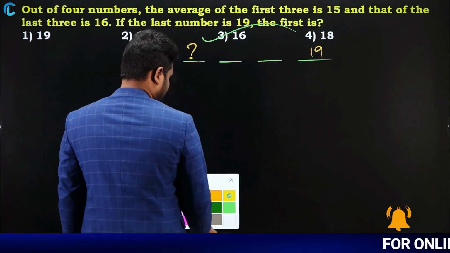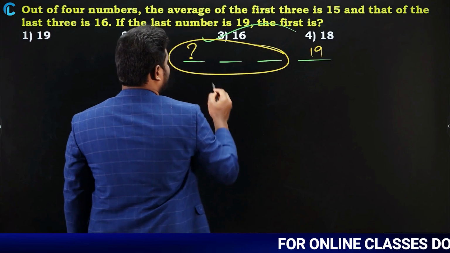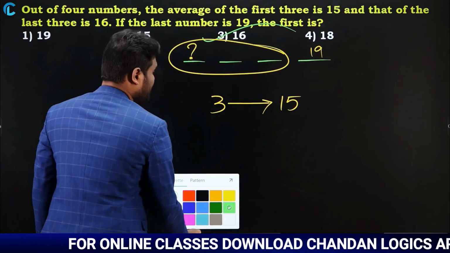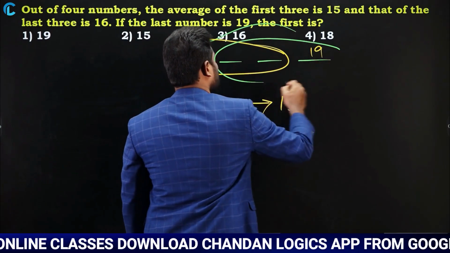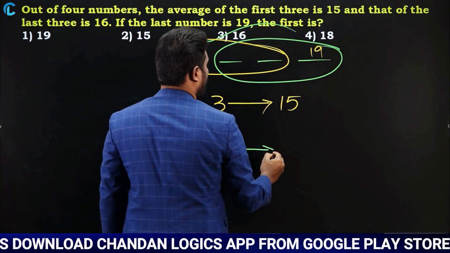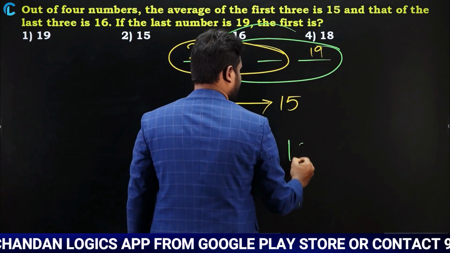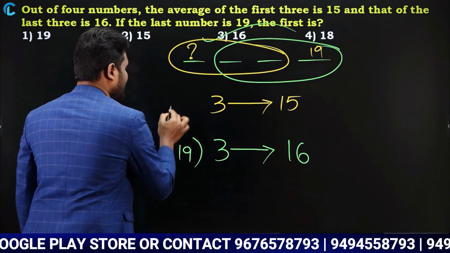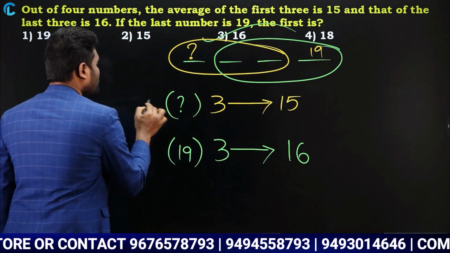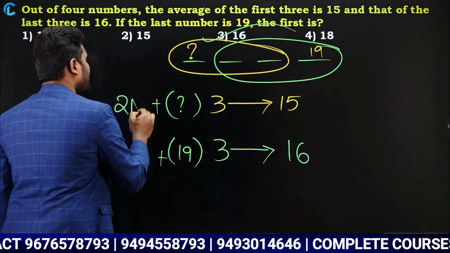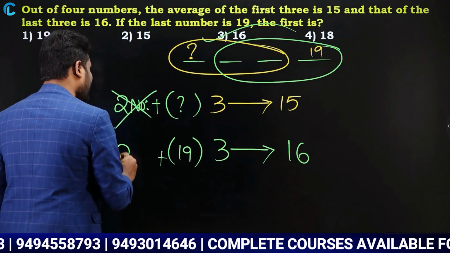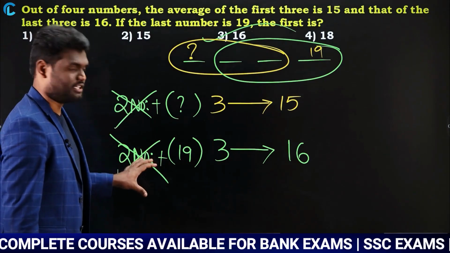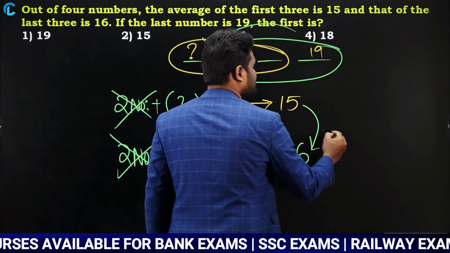In this question it is saying that the average of the first 3 numbers is 15, yes or no? Similarly, it is saying that the average of the last 3 numbers is 16. Now if the last number is 19, what is the first number? And you know that anyway these two middle numbers are going to be constant. And look here, you should not write all this in the examination. Just for the purpose of understanding, I am writing this. These two numbers are constant. Look here, now the right-hand side difference is plus 1.